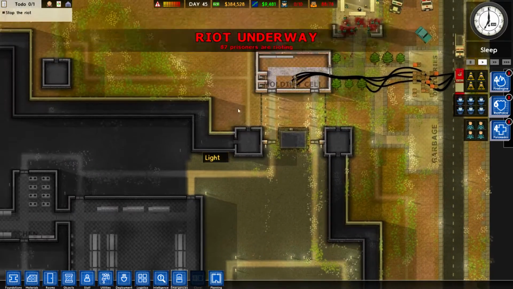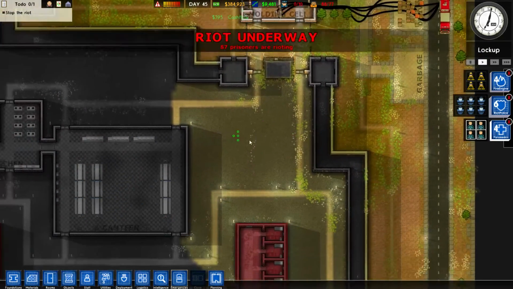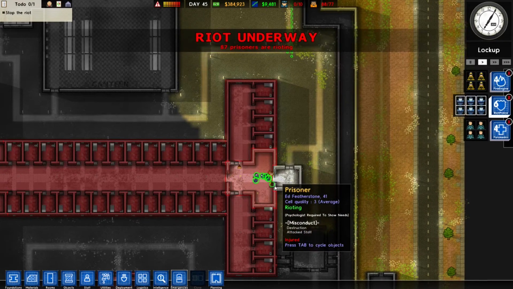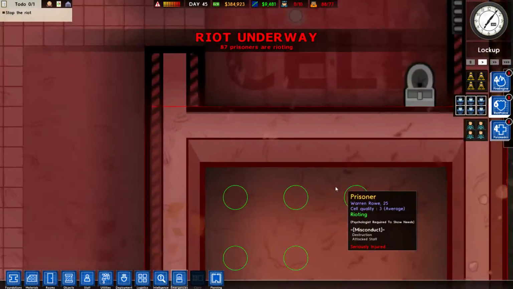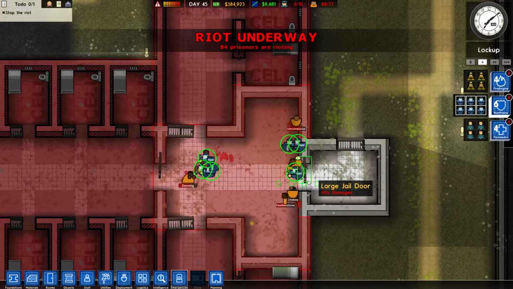I guess they have keys to go wherever they need to, right? These guys are all backed up. So now the paramedics can swing in here so that they're ready for any riot stuff that might go on. Okay. Look at this, they're knocking dudes out already. No messing about.